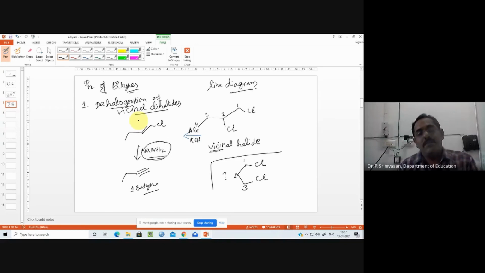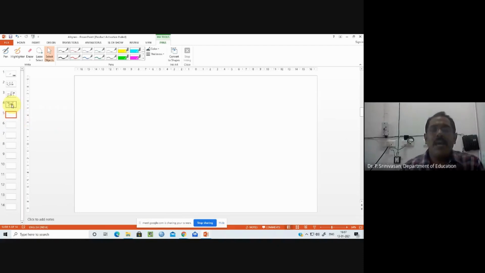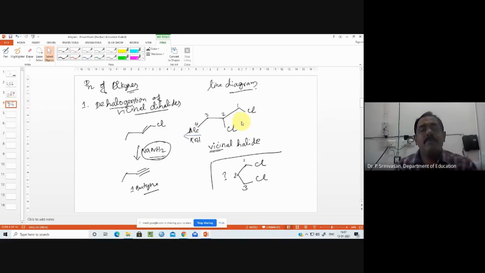From here, you can take any higher alkanes, whatever it is. Here I have taken the butane system. You can go for pentane, propane, hexane, whatever it is. Only one condition: the halogens have to be on nearby, adjacent carbon atoms, so vicinal halides.